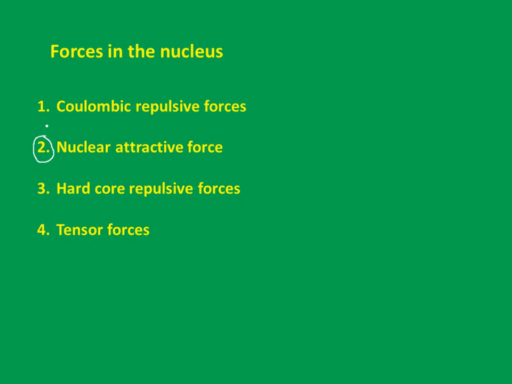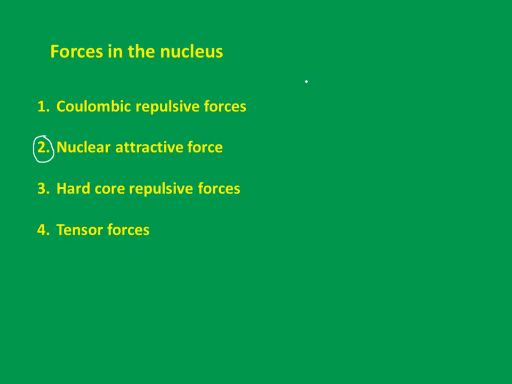So let's start from the first one, Coulombic repulsive forces. When will we have Coulombic repulsive forces? Whenever we speak about charged bodies. When we have point kind of charges, then we can have these Coulombic repulsive forces. Inside the nucleus, we have both protons and neutrons.